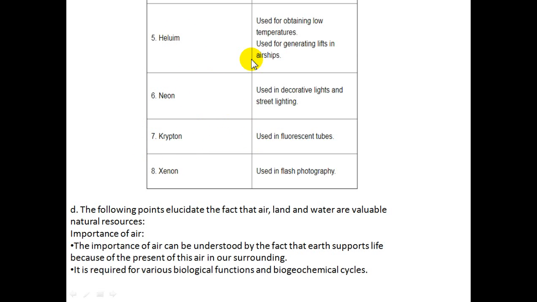In this way we can say air is important for us, and it is required for various biological functions and geochemical cycles. For example, water vapor occurs because of air, and different types of gases help in biological functions. Carbon dioxide is important for the biological function of plants, and oxygen is very important for the biological function of human beings.